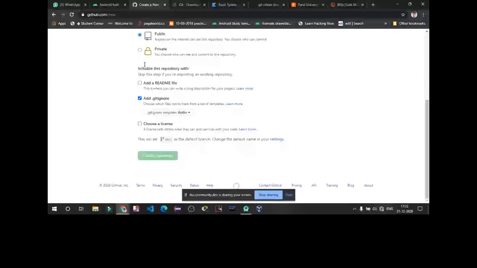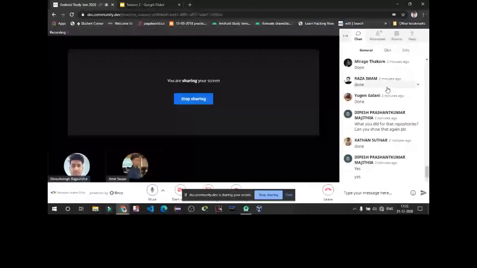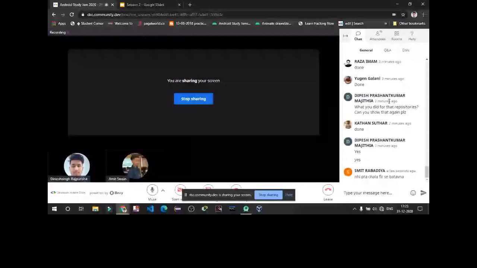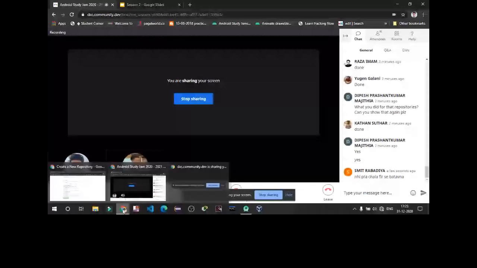So how many of you have downloaded Git, or is anyone having problems with downloading or installing Git? Okay, Smith. After downloading Git from Chrome, the link is already there in the chat box.